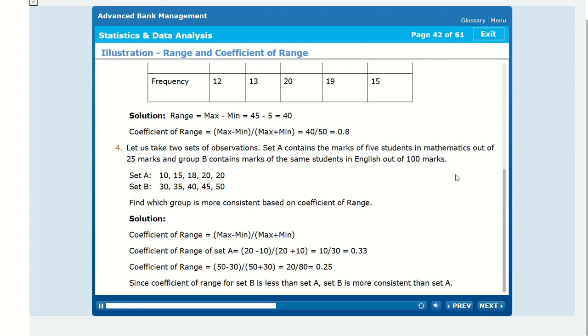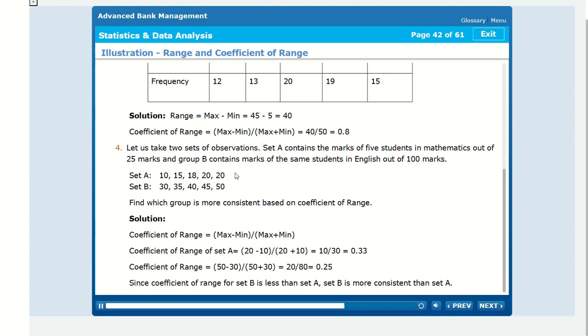4. Let us take two sets of observations. Set A contains the marks of 5 students in mathematics out of 25 marks, and Set B contains marks of the same students in English out of 100 marks. Set A: 10, 15, 18, 20, 20. Set B: 30, 35, 40, 45, 50. Find which group is more consistent based on coefficient of range.